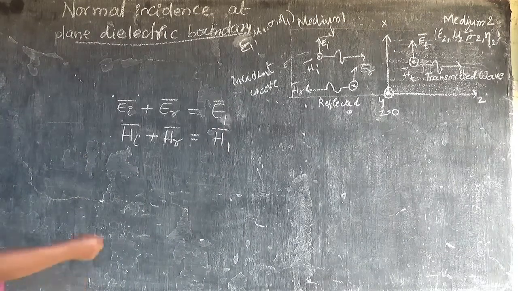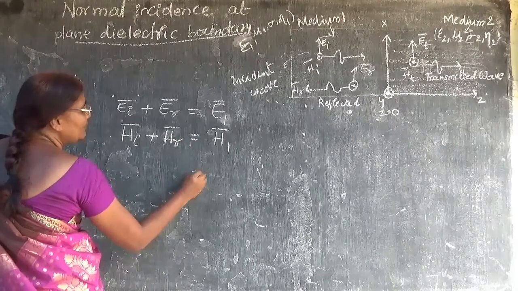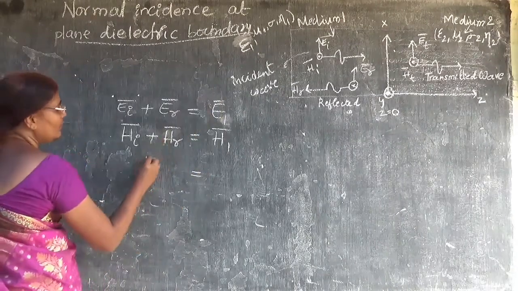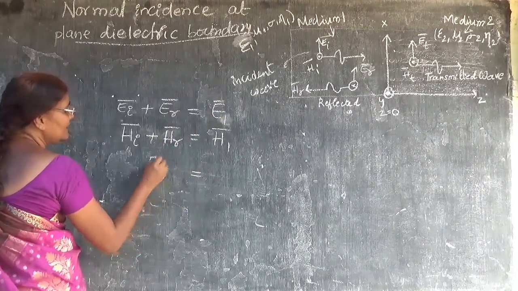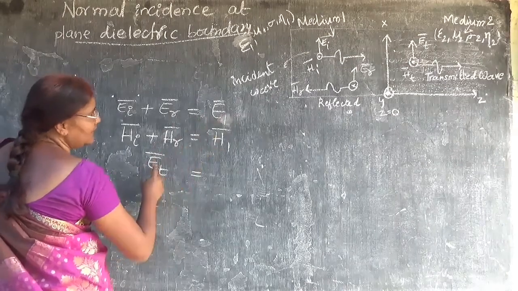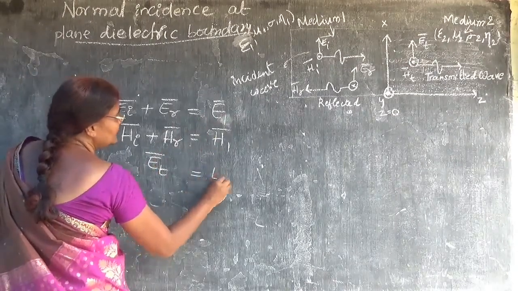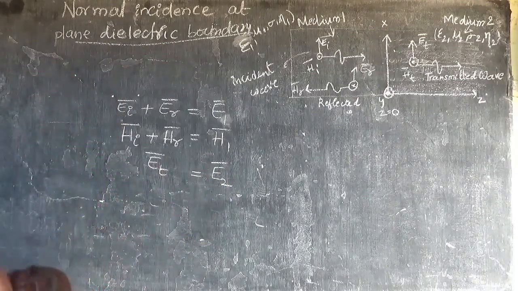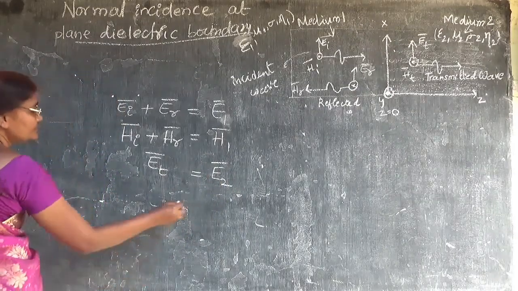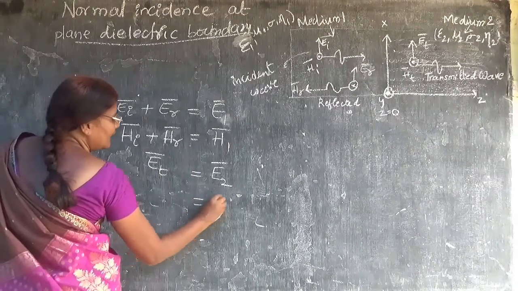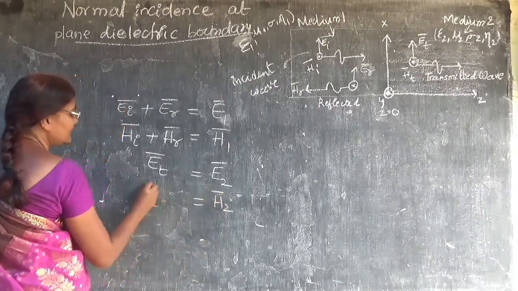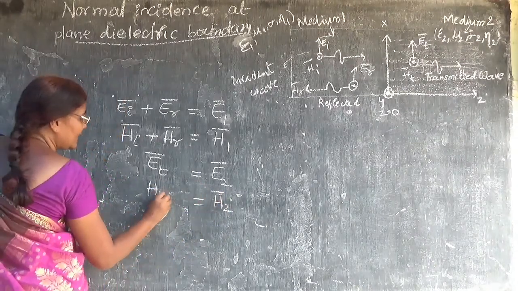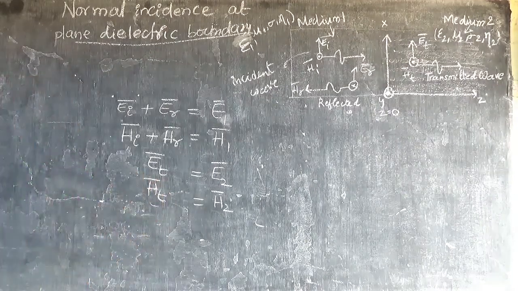Next, what is the wave in medium 2? Medium 2 will have a transmitted electric field, that is the field in medium 2, and we will have H2 bar, which is nothing but the transmitted magnetic field.